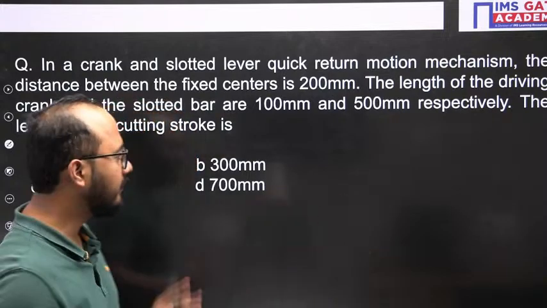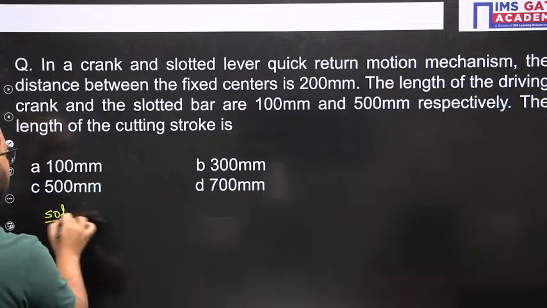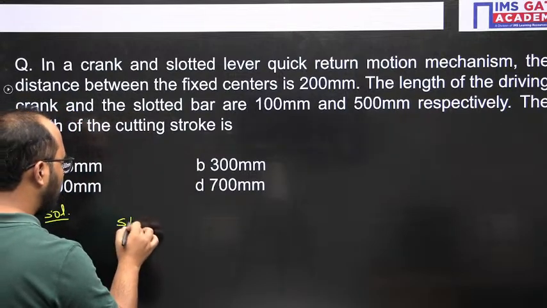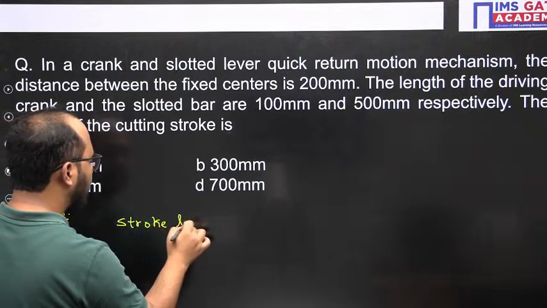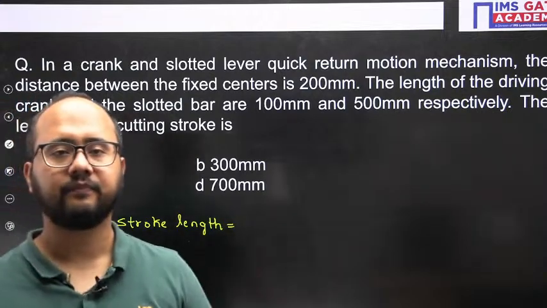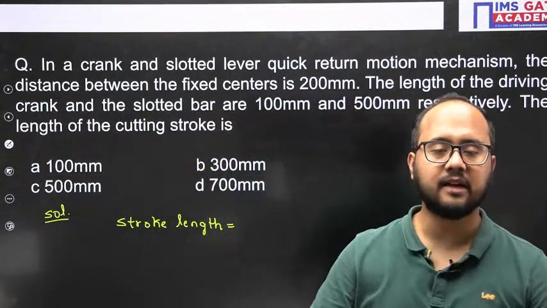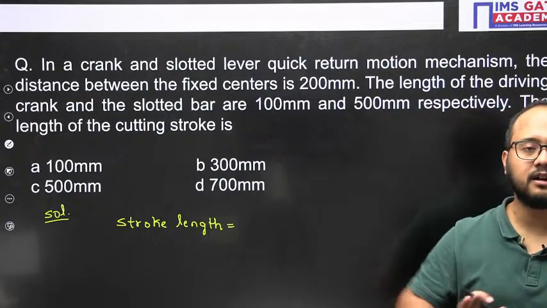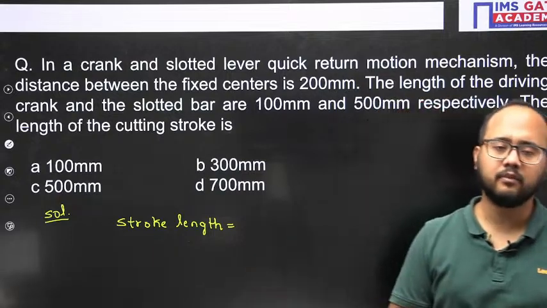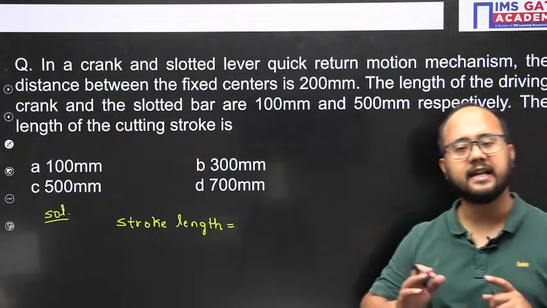Now this question is very easy if you remember the direct relation to calculate the length of the cutting stroke, or simply stroke length. There is a direct formula for the stroke length calculation. So if you remember that relation, then it is very easy. Otherwise you need to derive it in the examination, and I am telling you, deriving a relation in the examination will make you a little bit confused, it will be difficult at that time, and obviously it will take more time. So better remember such relations from which you can easily solve the questions.